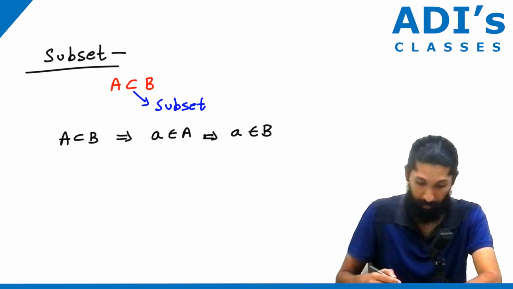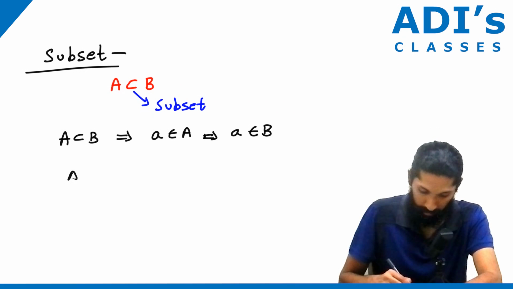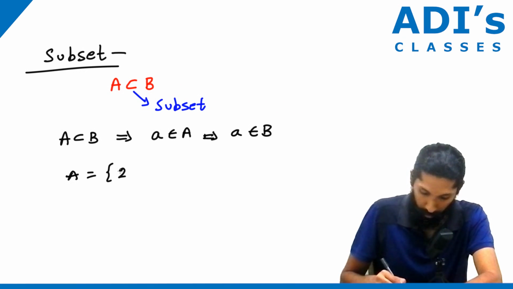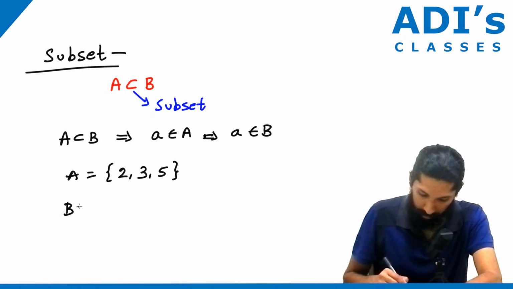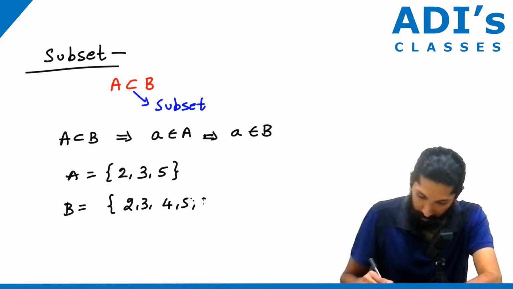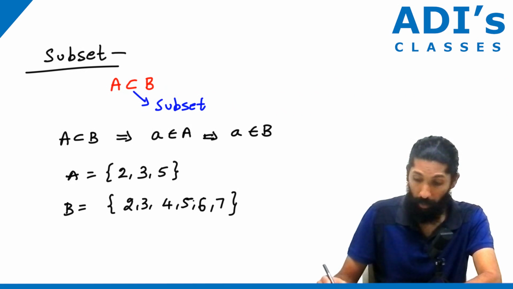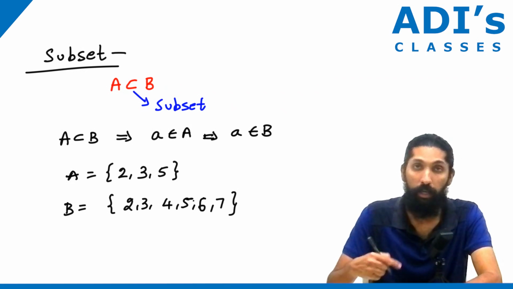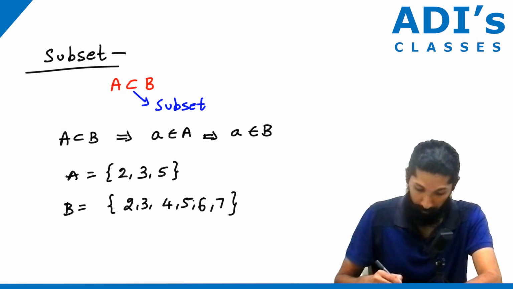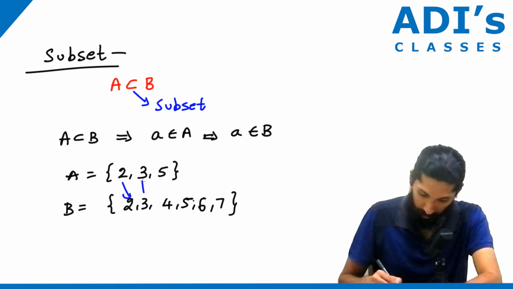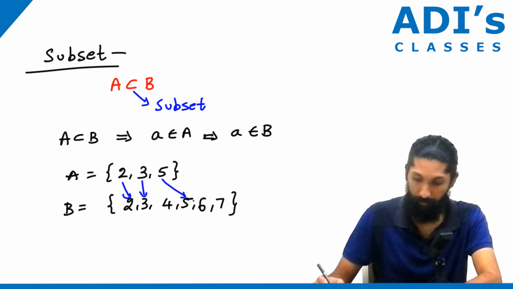An example: suppose set A is 2, 3, 5, and set B is 2, 3, 4, 5, 6 and 7. Look at that, part of B is actually A, correct? That means 2 is here, 3 is here and 5 is here.